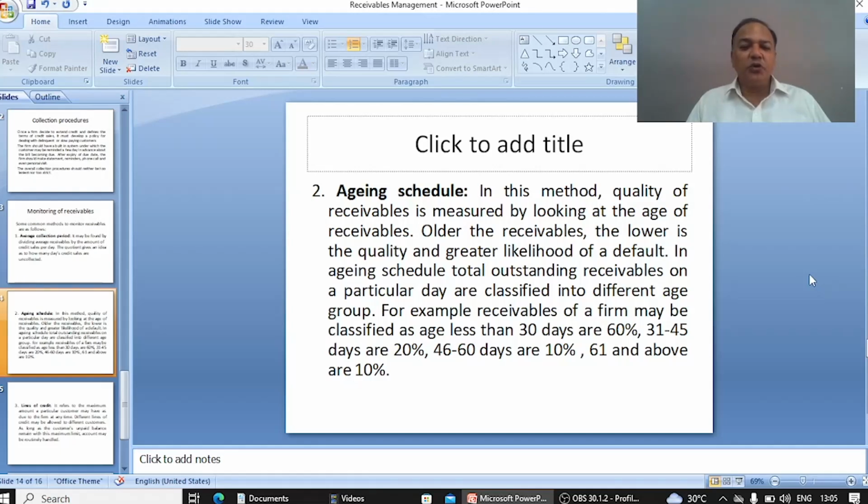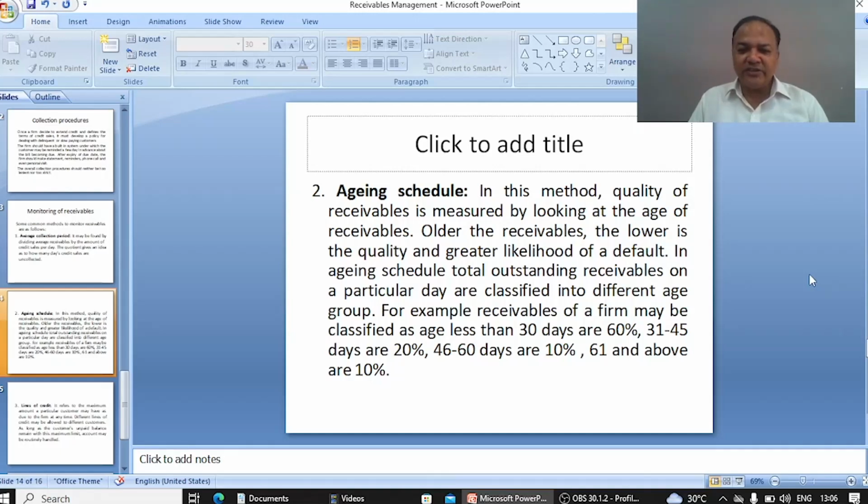So in an aging schedule, total outstanding receivables on a particular day are classified into different age groups. For example, receivables of a firm may be classified as: age less than 30 days are 60%, 31 to 45 are 20%, and 46 to 60 are 10%, and 61 and above are 10%.